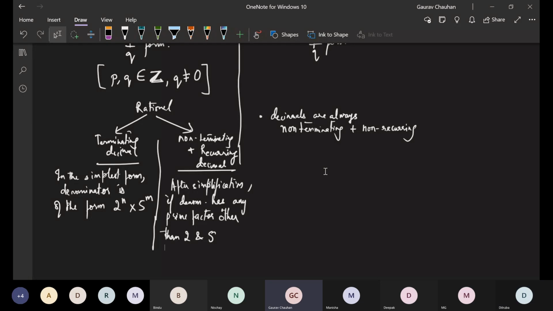Sir, what are you after simplification? Sorry, ma'am, my handwriting is not coming out well. After simplification, if the denominator has any prime factor other than 2 and 5, then it will be non-terminating recurring.